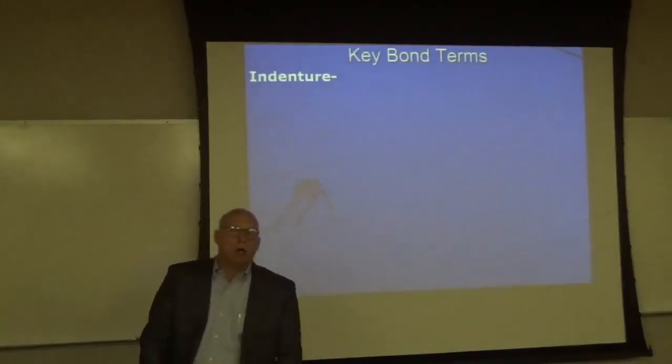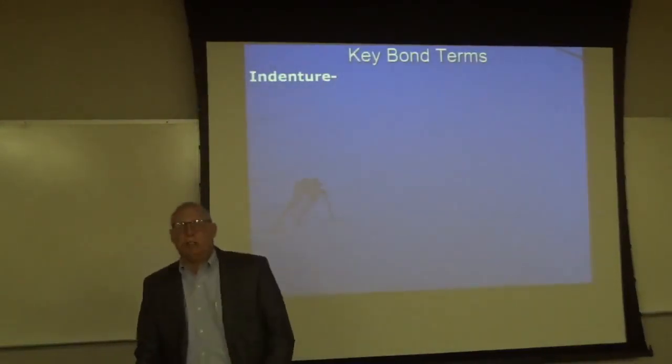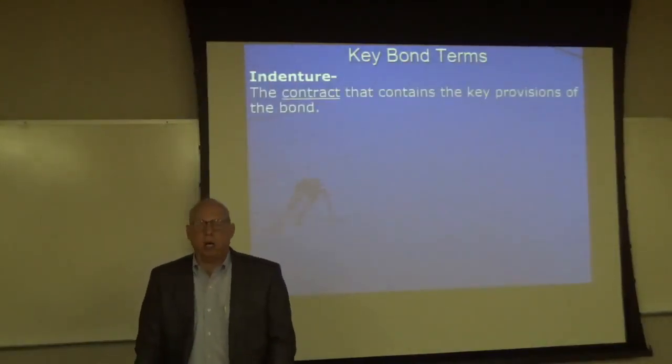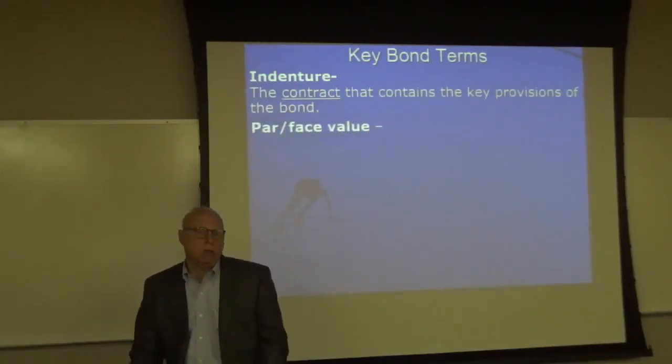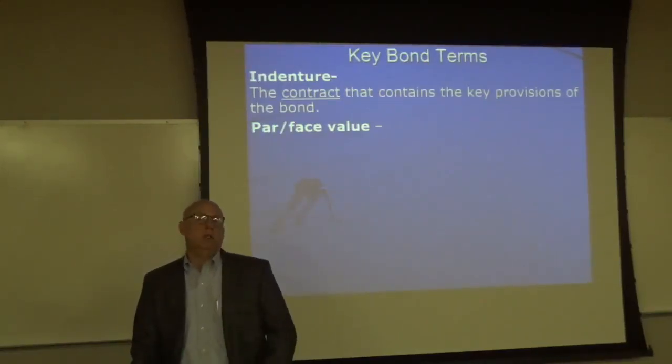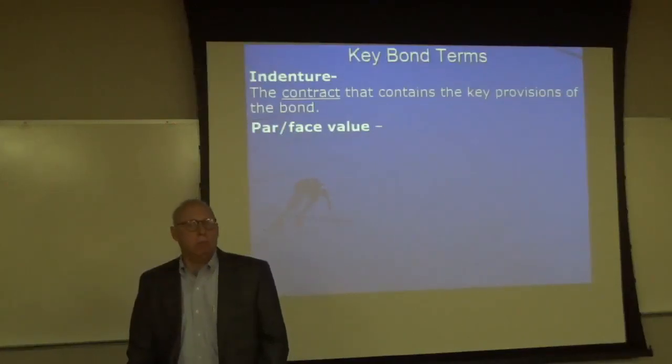All right, some key bond terms that you need to know. The indenture. This is the contract that contains the key provisions of the bond. There are attorneys that specialize in writing bond contracts. These are bond attorneys. That's what they do. Not all attorneys do divorces and criminal cases. There are lots of different aspects and areas of law, one of which is securities law and bond law.